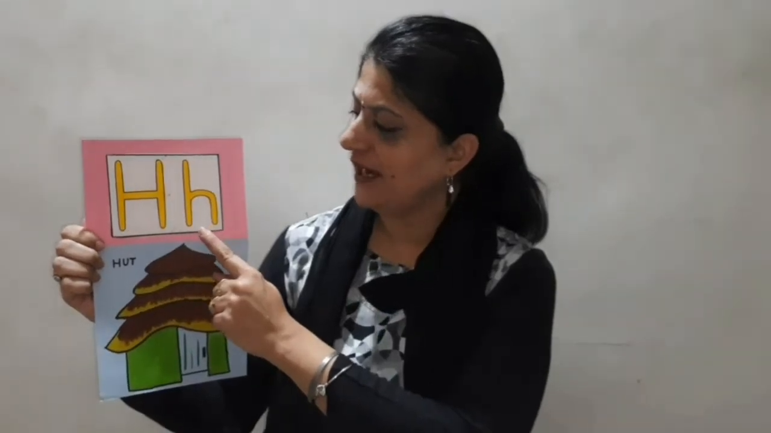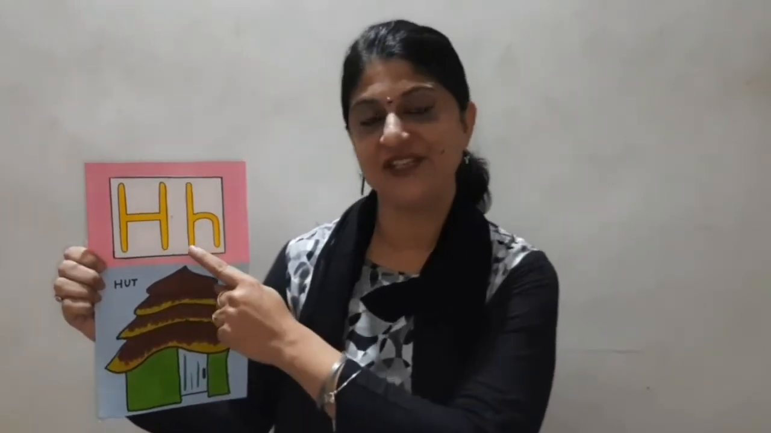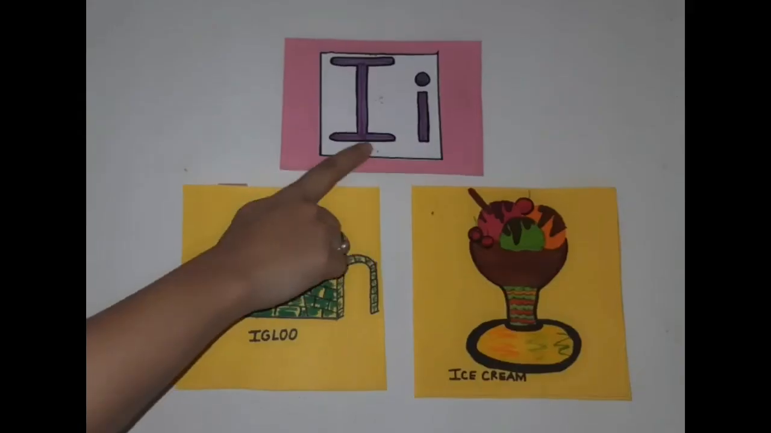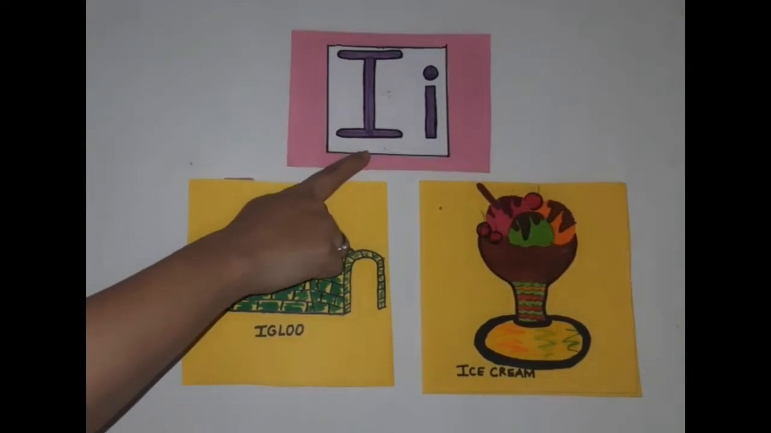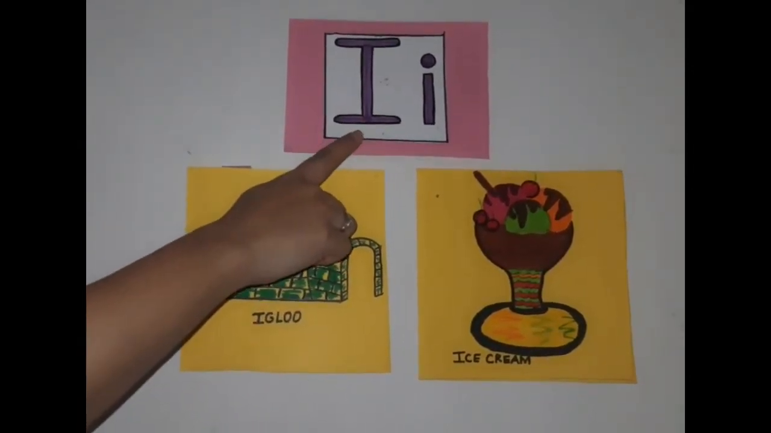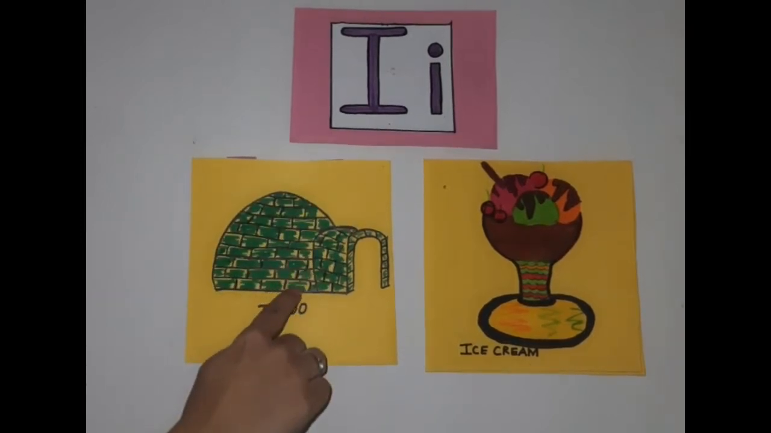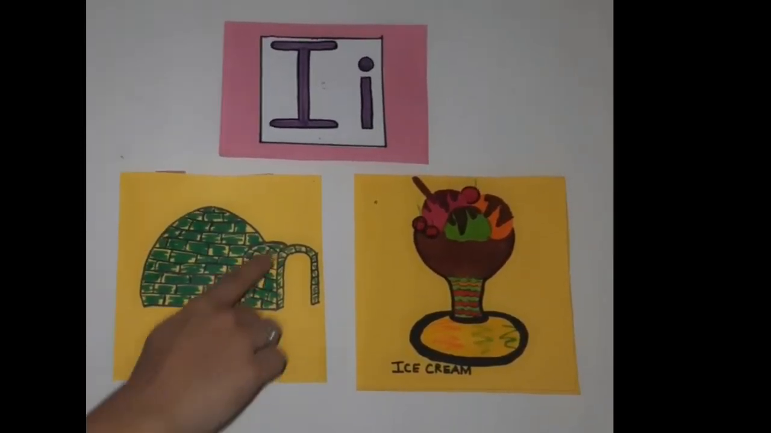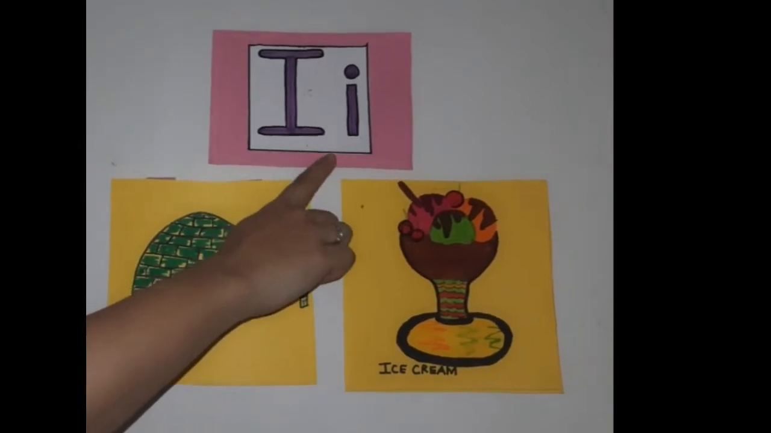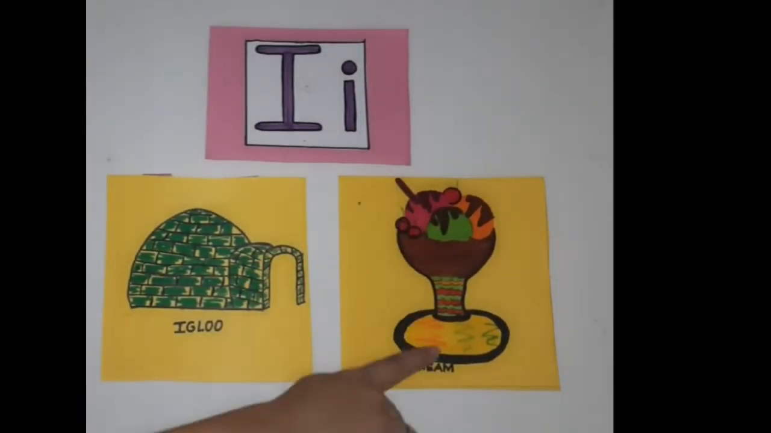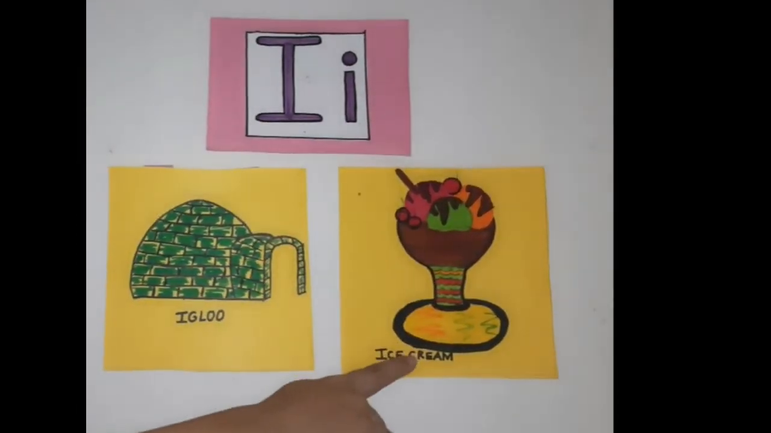Capital H, small h. The sound of H is H. H for hut. Capital I, small I. There are, children, two sounds of I. I says E, E as in igloo. And I says I, I as in ice cream.